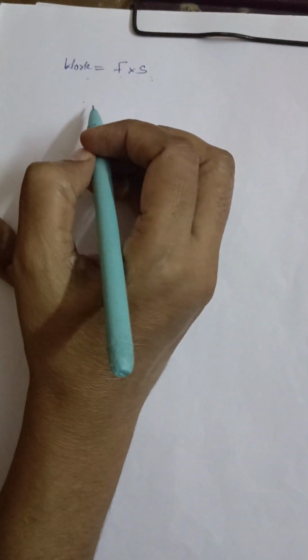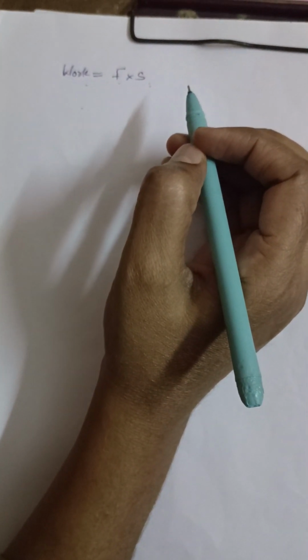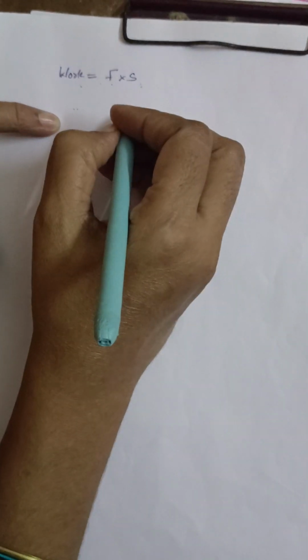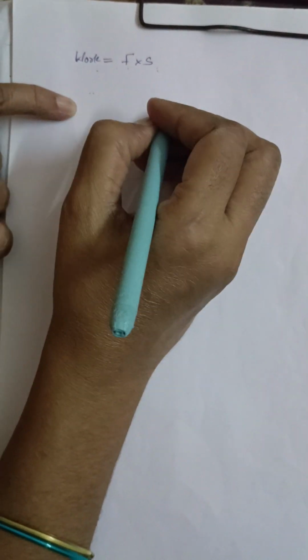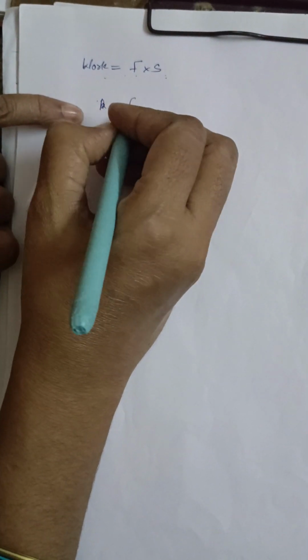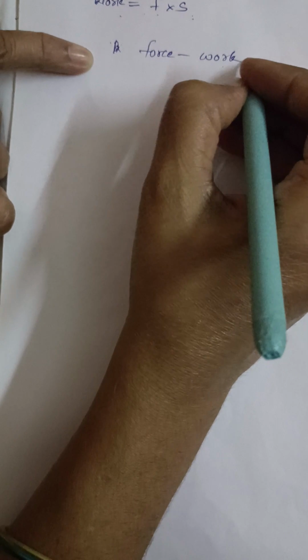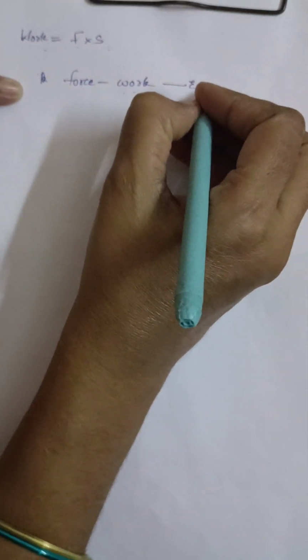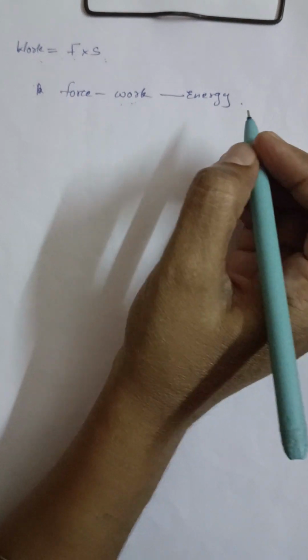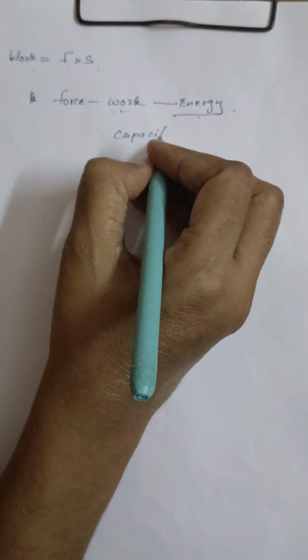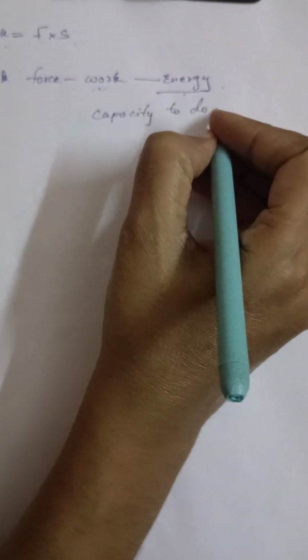So when it is moving, it is acquiring some energy. Whenever the body is in motion, the energy possessed by the body is called kinetic energy, right? So when we are applying some force, the work will be done. And the capacity to do work is called energy. Understand? So what is energy? Capacity to do work is called energy. That is the common definition. Everybody knows that.